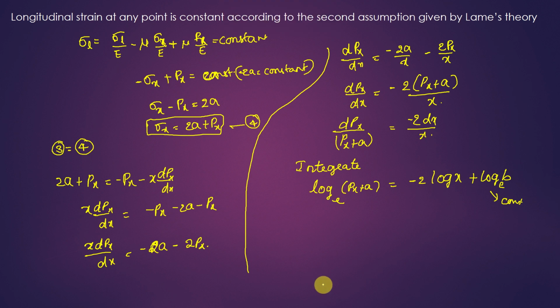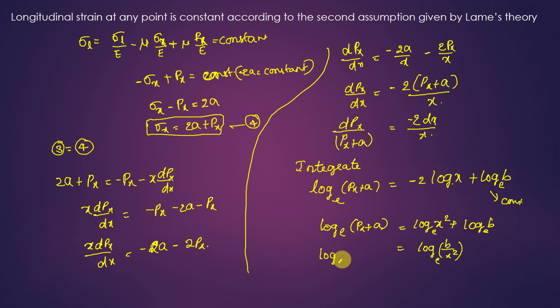And we'll get it here: log (Px plus a) base e is equal to, I will write it as, log x square base e plus log b base e, that is equal to, again, log b by x square base e, right?